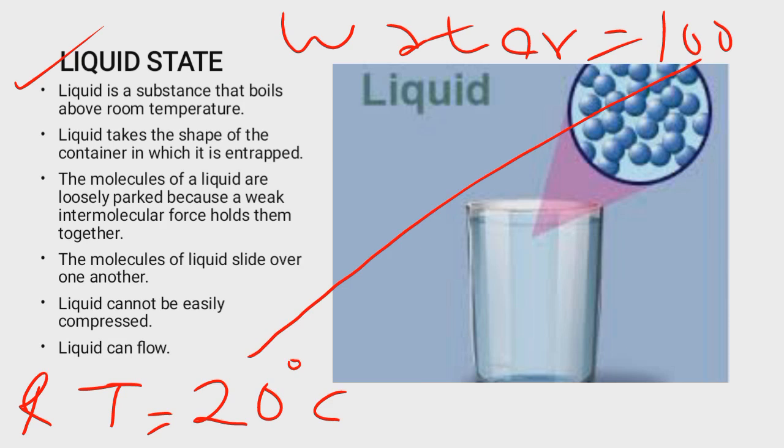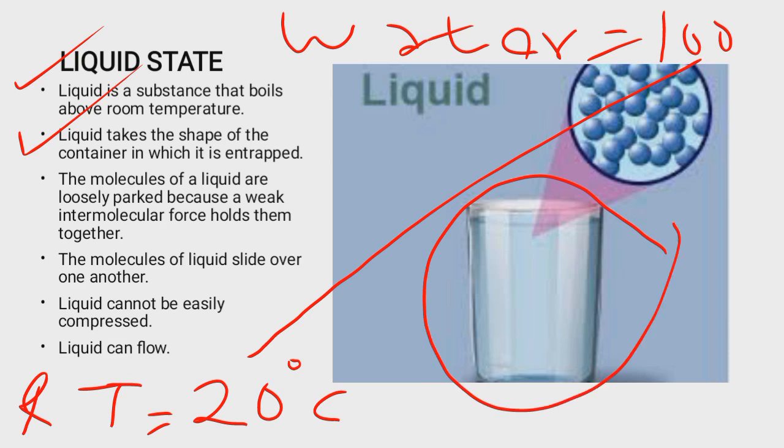Now, what are the properties of water? Water takes the shape of the container in which it is entrapped. Yes, water does not have a definite shape. Although it has a definite volume, it doesn't have a definite shape. It rather takes the shape of the container it is entrapped in. Let's take for instance, in this diagram, we have a glass cup, which is cylindrical in shape. If you pour water inside it, the water will take a cylindrical shape, telling you that water takes the shape of the container in which it is stored.